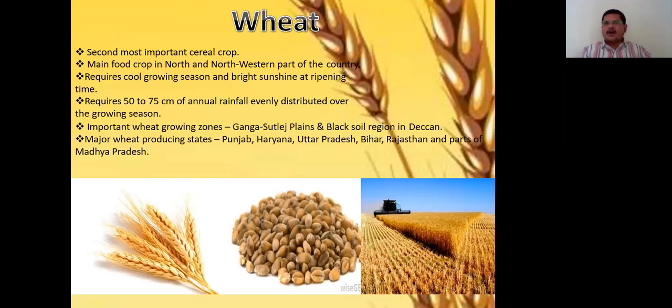It is the main food crop in the north and northwestern part of the country. It requires a cool growing season and bright sunshine at ripening time, and requires 50 to 75 centimeters of annual rainfall evenly distributed over the growing season. Important wheat growing zones are the Ganga-Satluj plains and the black soil region in the Deccan. Major wheat producing states are Punjab, Haryana, Uttar Pradesh, Bihar, Rajasthan and parts of Madhya Pradesh.